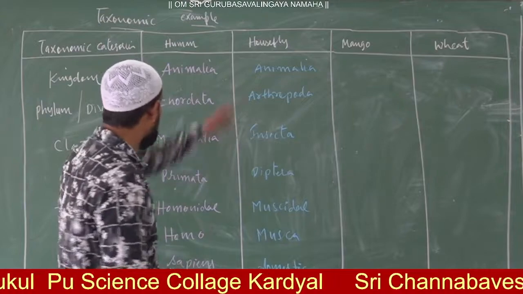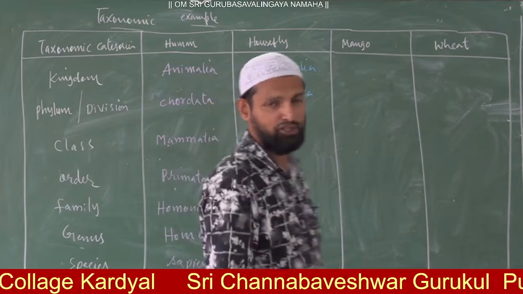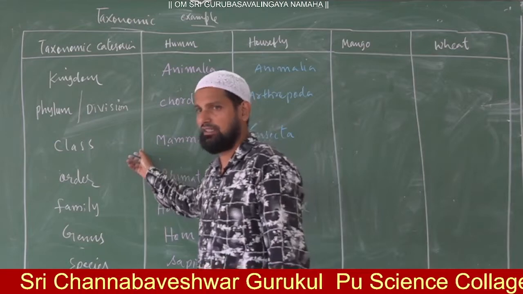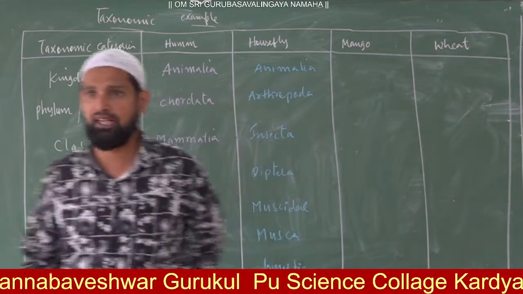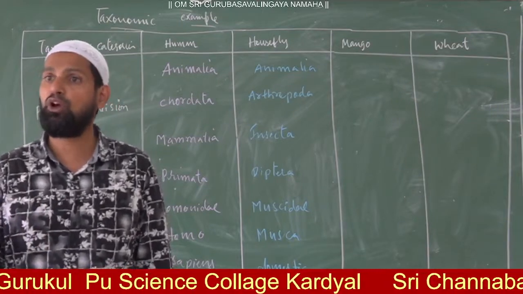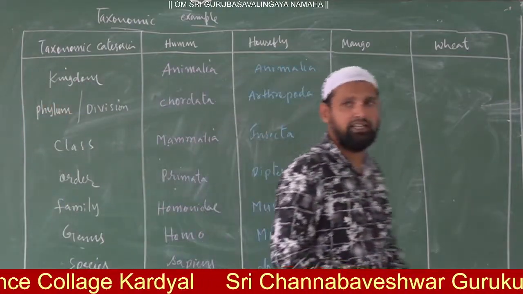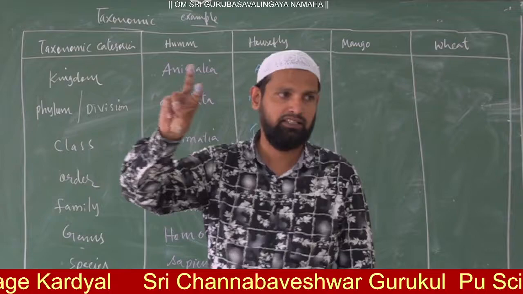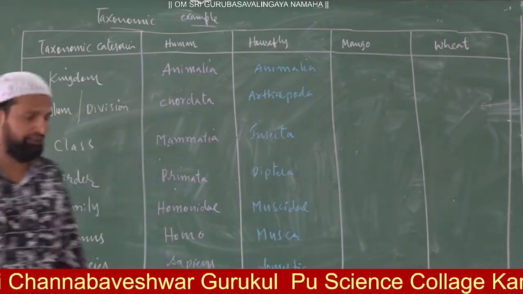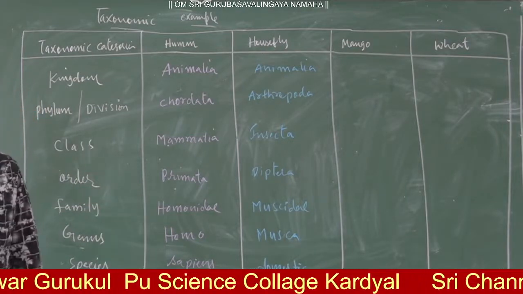Now the next one: the mango belongs to which class? I have already told you this in the bridge course. Angiosperms are of 2 types, that is 2 classes, having a single cotyledon or 2 cotyledons: monocotyledon and dicotyledons. So remember, the mango comes under dicotyledons. The mango class is dicotyledon.